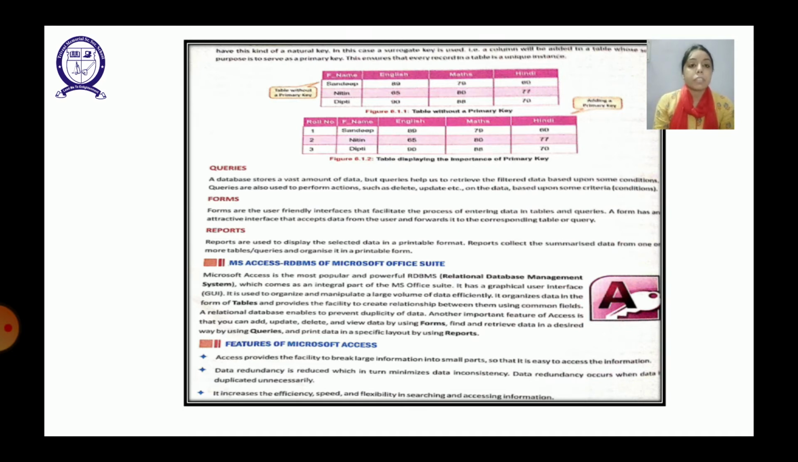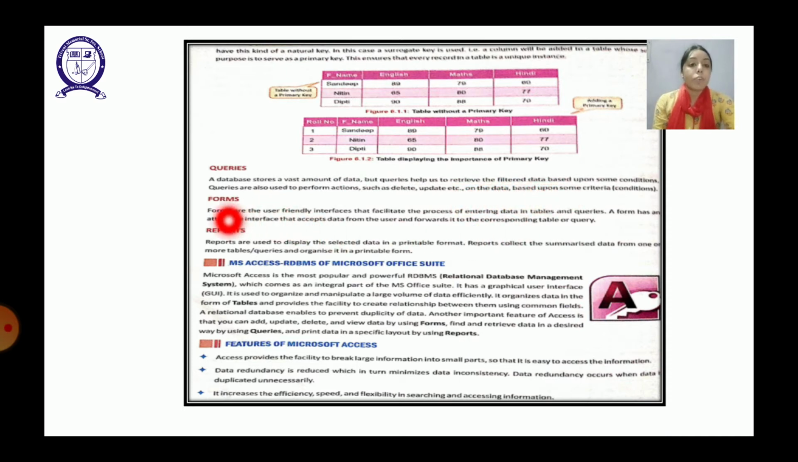So now we have the topic queries, forms and reports. So basic building blocks in a database are the tables. With the help of tables, we can create queries, forms and reports. So query is basically, that is, if we want to take out some data based upon a particular condition, so that is done with the help of queries, that is filtering the data.